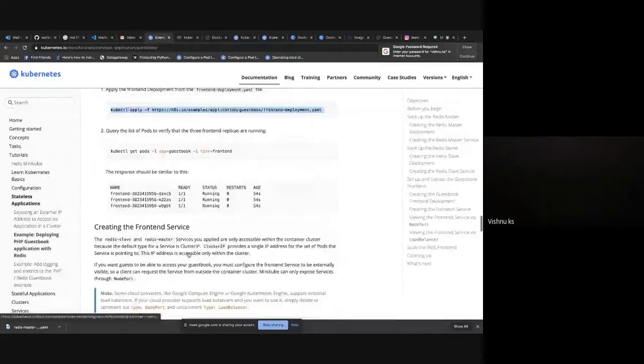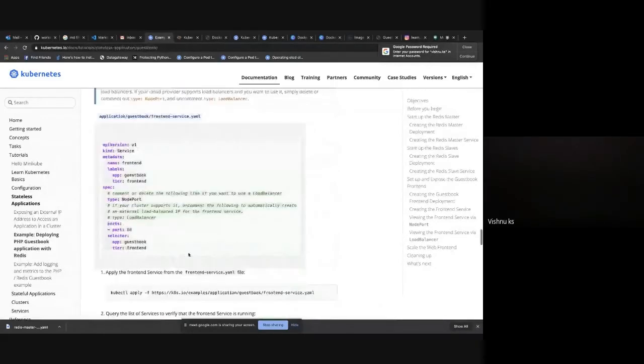So here, if you look at this, this service is going to run as a NodePort instead of ClusterIP, because we need to access the front-end application on our laptop. So we have given NodePort. If it was deployed on any cloud provider, it should have been of type LoadBalancer, which will create an external load balancer for your application to get traffic from the internet.